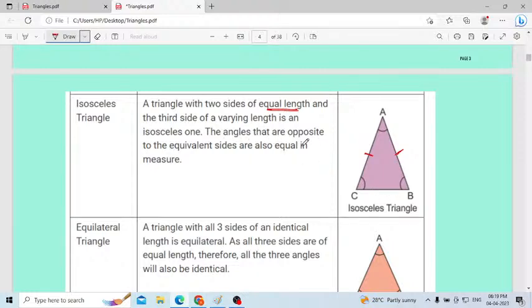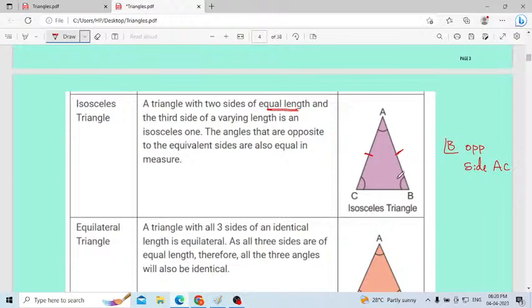The angles that are opposite to the equal sides are equal in measure. See, consider this is the angle B. Angle B is opposite to this side. Angle B is opposite to side AC.